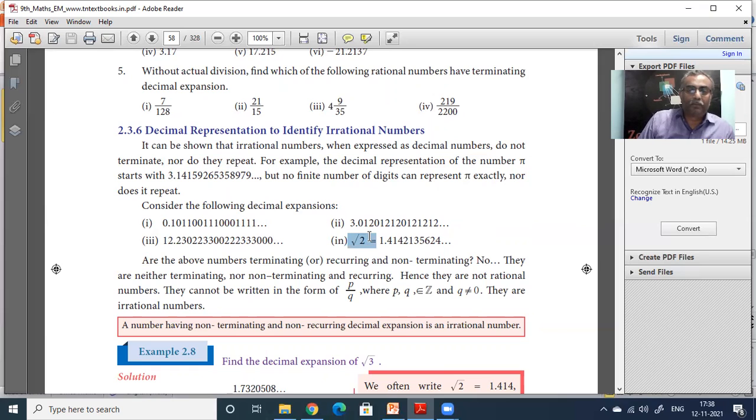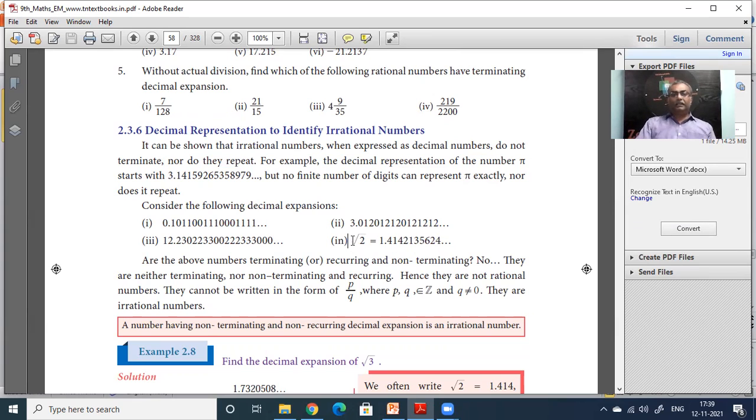Okay, take root of 2. Root of 2 is an irrational number. Look at the decimal portion of it. Usually you will say 1.414, but that is only for simplicity's sake. Actually, it is going 1.414, 2, 1, 3, 5, 6, 2, 4. It is going on changing. Each number is going on changing. There is no repetition of patterns. That is why it is irrational.